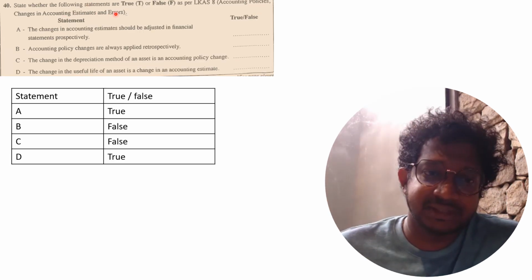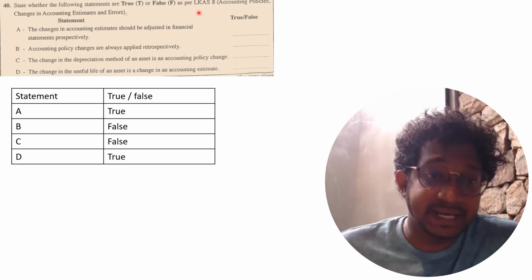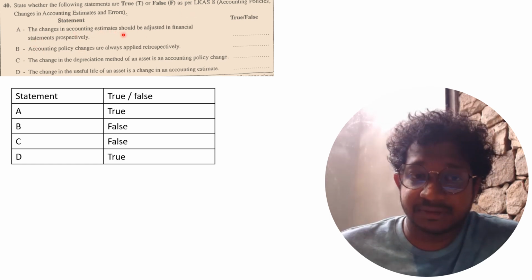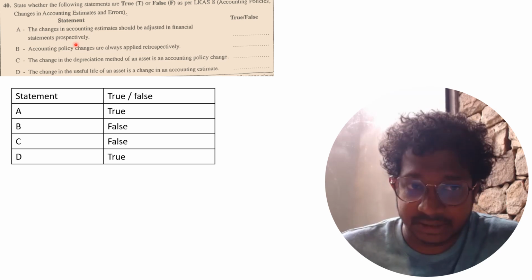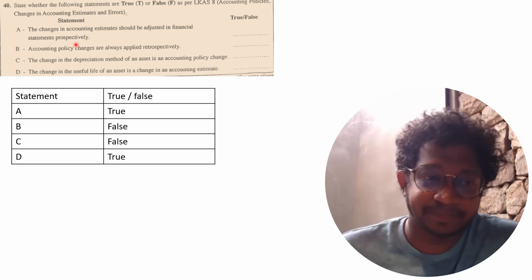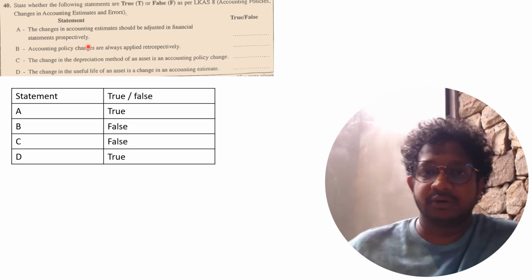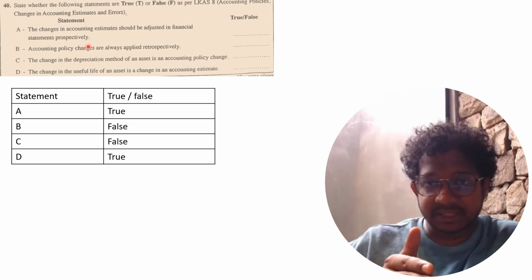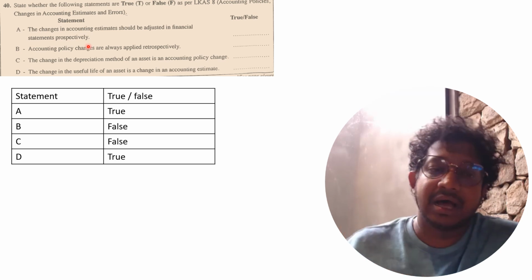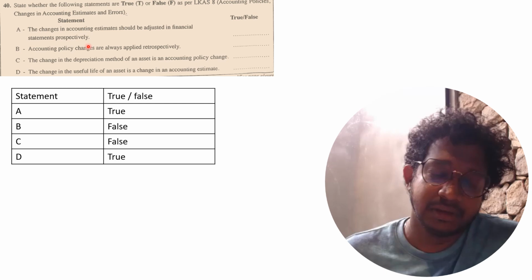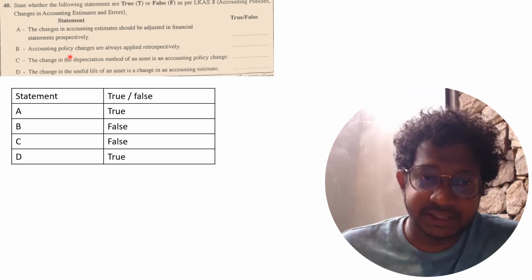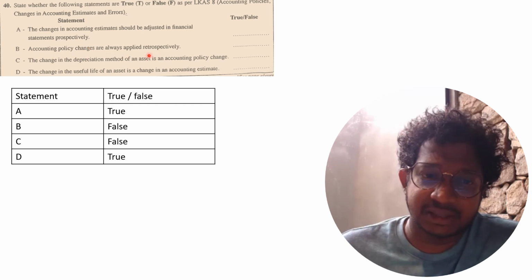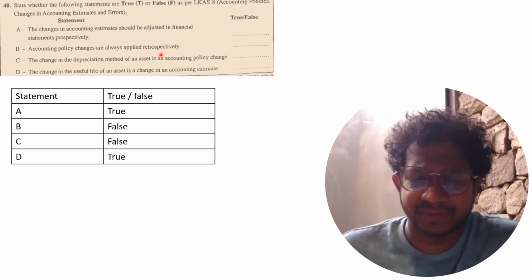40, state whether the following statements are true or false as per LKS 8. The changes in accounting estimates should be adjusted in financial statements prospectively. That is correct. Prospectively means you have to adjust that for the current financial year and then also for the upcoming financial year. B. Accounting policy changes are always applied retrospectively. That is incorrect.